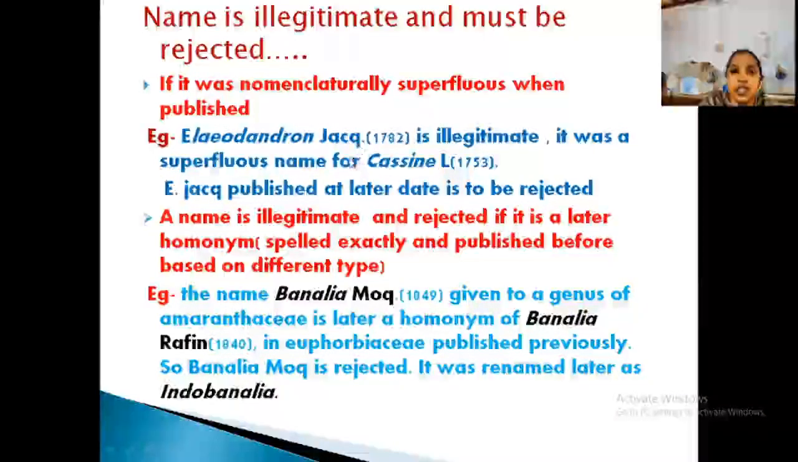So the conditions are: same plant, different name; different plant, same name. These are superfluous names and homonyms, and they have to be corrected. The legitimate one should be accepted and the other one rejected. This is also very important.